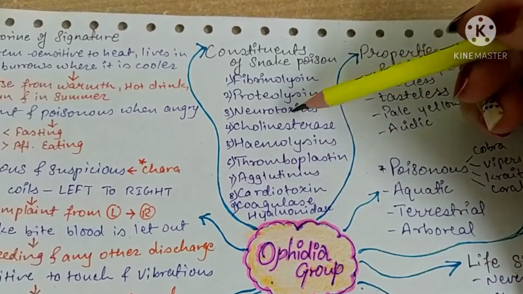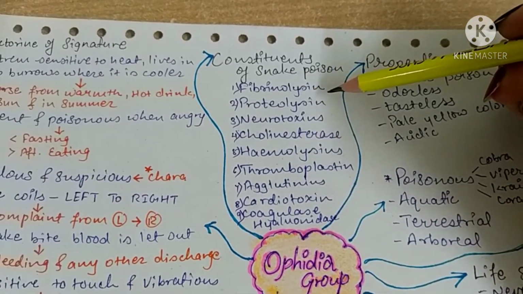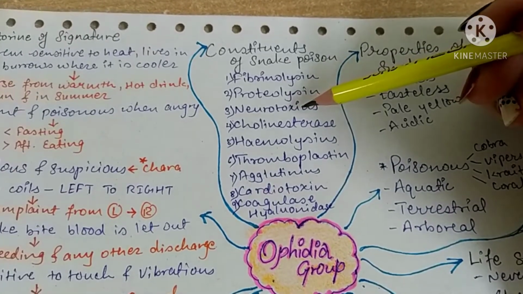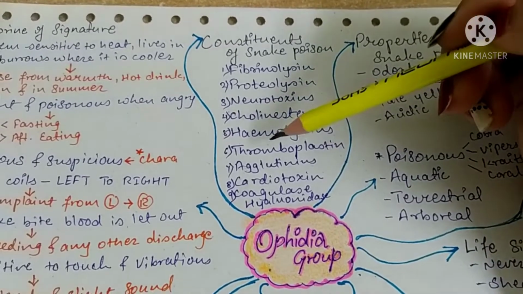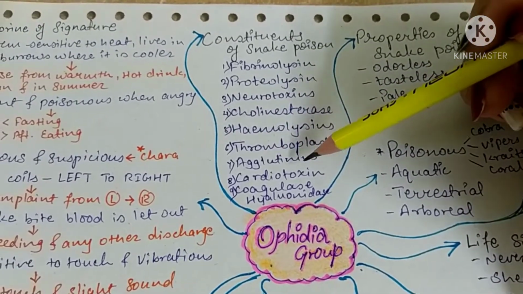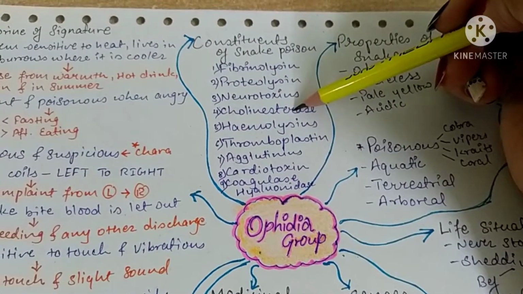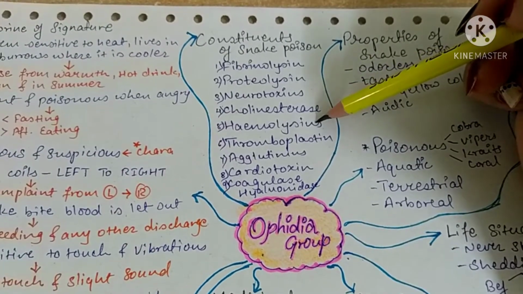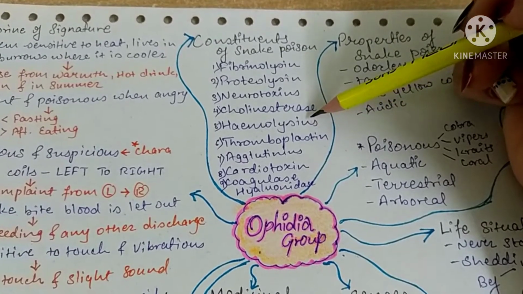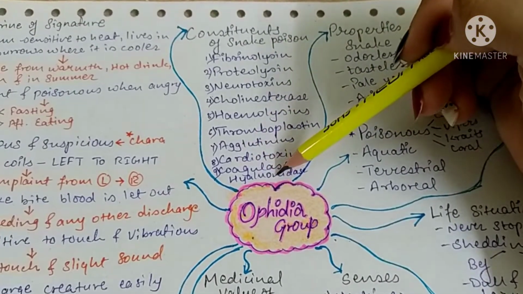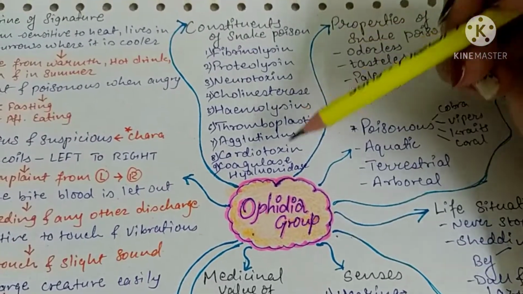This you have learned in FMT also: fibrinolysin, proteolysin, neurotoxin, cholinesterase, hemolysins, thromboplastin, agglutinins, cardiotoxin, coagulase, and hyaluronidase. Cholinesterase is present in elapids, and hemolysin and thromboplastin are present in viper venoms. And coagulase and hyaluronidase help the venom spread very rapidly into the body.